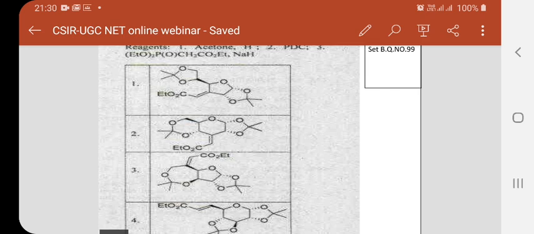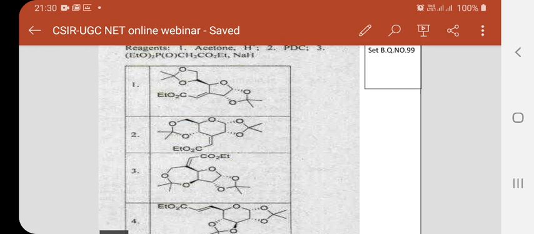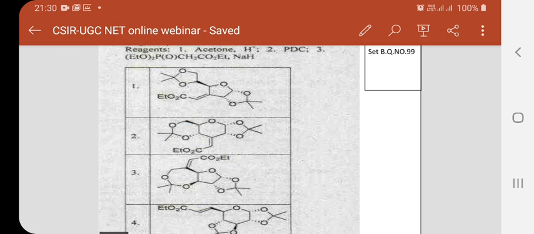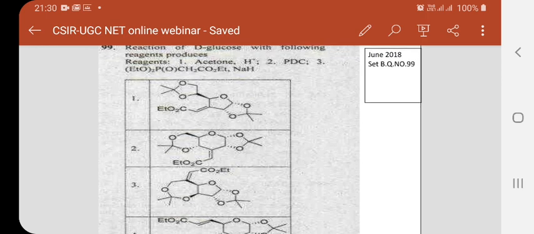Look at structure 1. You have the vinyl ethyl acetate at position number 3. Whereas in structure number 3, you have a 7-membered ketal that itself is highly unstable. And in the formation of this product, the reaction sequence is reversely followed.